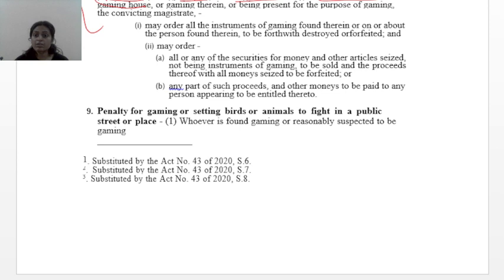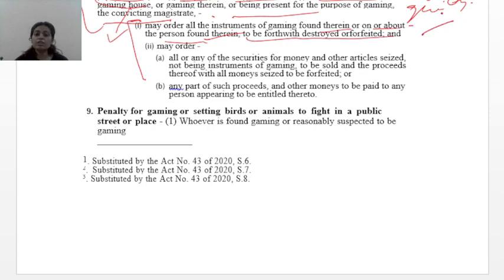Already found guilty. Or being present for the purpose of gaming, the convicting magistrate, whoever has convicted that person for using a place for gaming purpose, may order all the instruments of gaming found therein or about the person found therein to be forthwith destroyed or forfeited. All instruments found in that area, the magistrate may order to be confiscated or destroyed, or may order all or any of the securities for money and other articles seized, not being